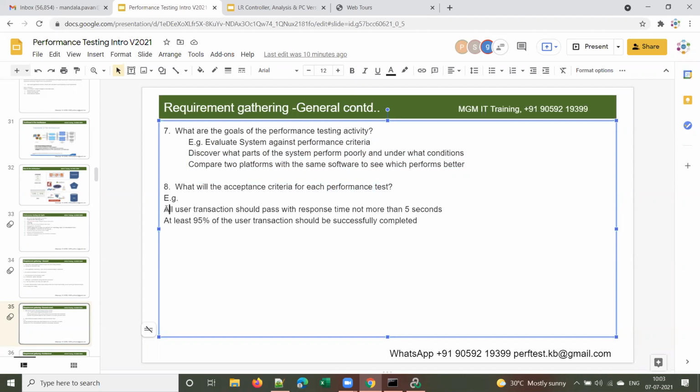Say for example, I gave some examples here. All user transactions should pass with response time not more than 5 seconds. Some clients will say all my pages should take not more than 3 seconds or 5 seconds. Or login should take not more than 3 seconds. A report should take not more than 5 seconds.